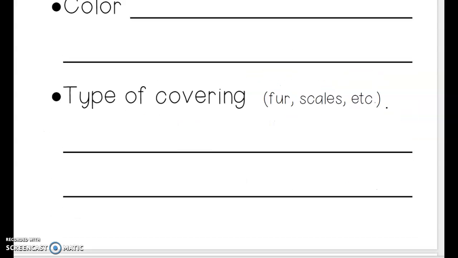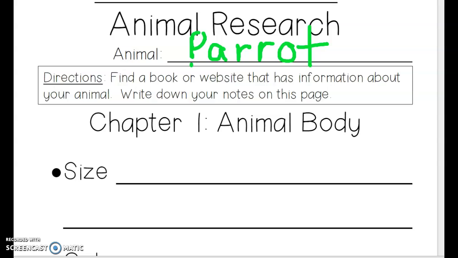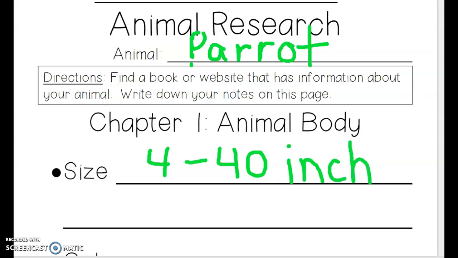Now we are going to write, oops, sorry about that, the size of the parrot. And from the reading, I know that between 4 and 40 inches. Dive down I, dive down N, magic C, dive down H. Hit the ball, run around the base for the E, magic C, S.